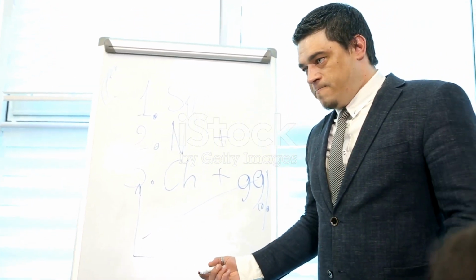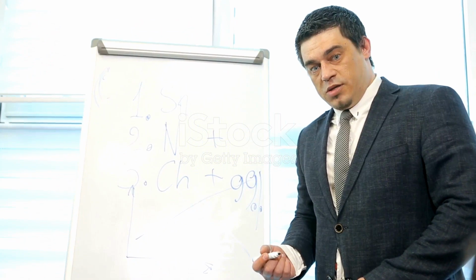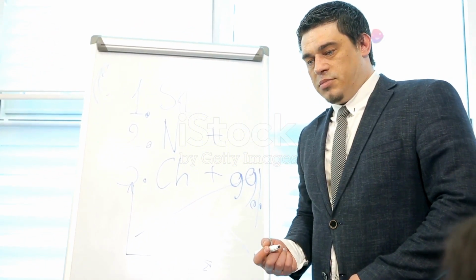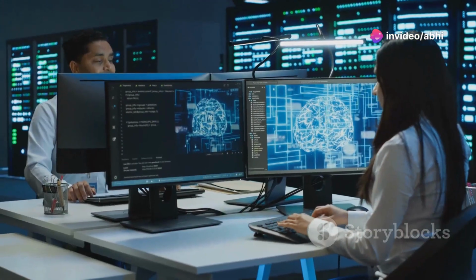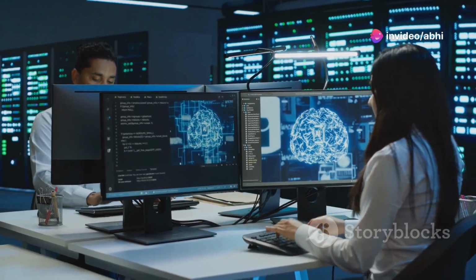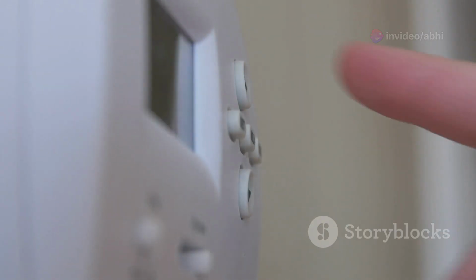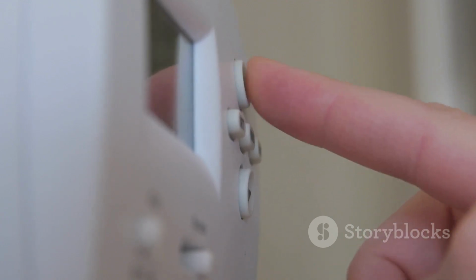Section 5. Control, feedback, and system boundaries. Control mechanisms ensure the system works correctly. They monitor the system and make changes to keep it running smoothly. Like a thermostat, which keeps your room at the right temperature.